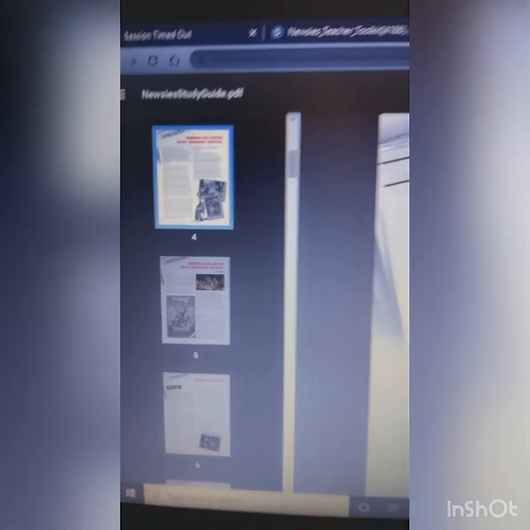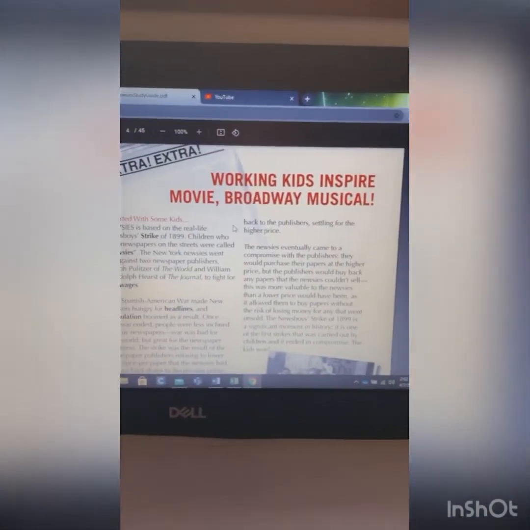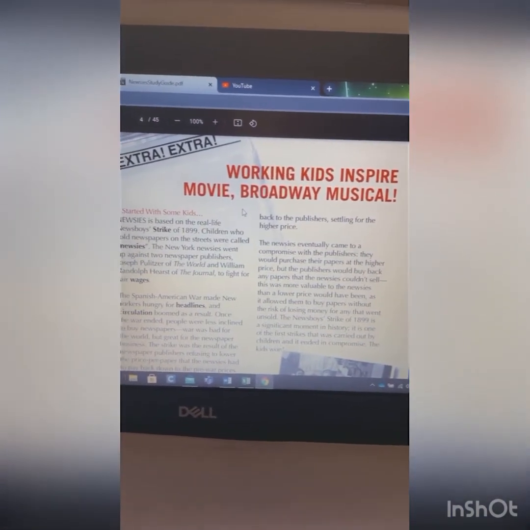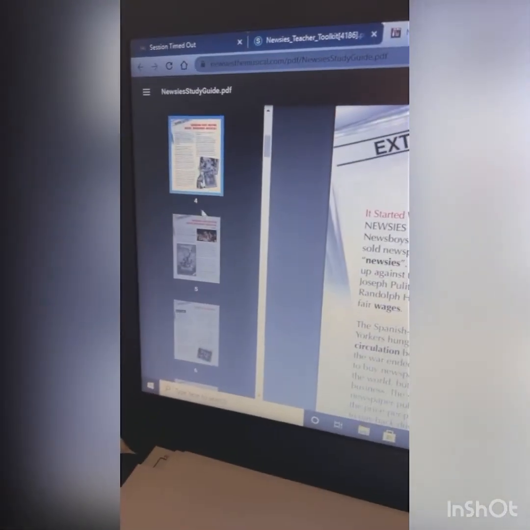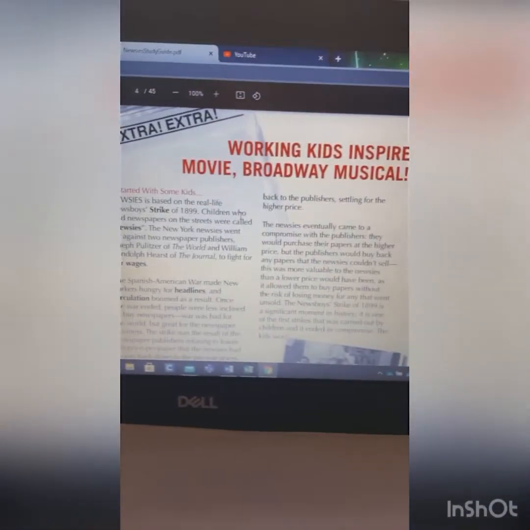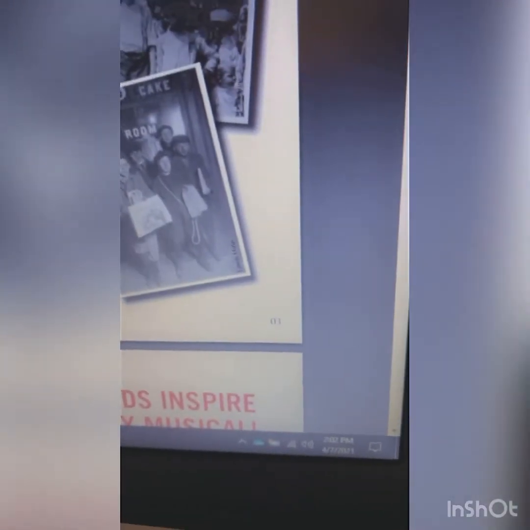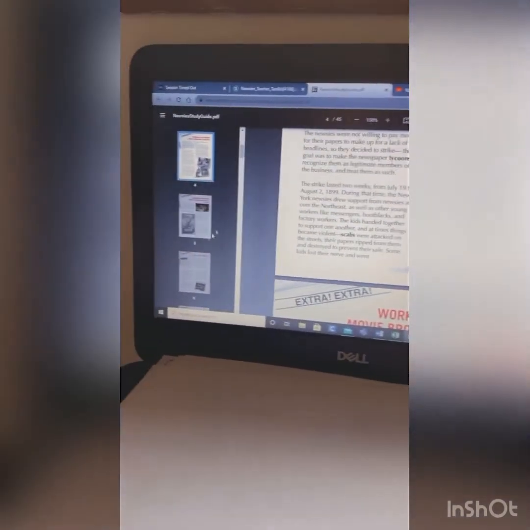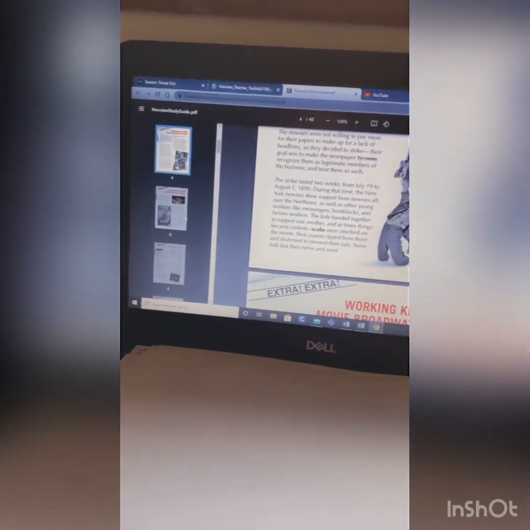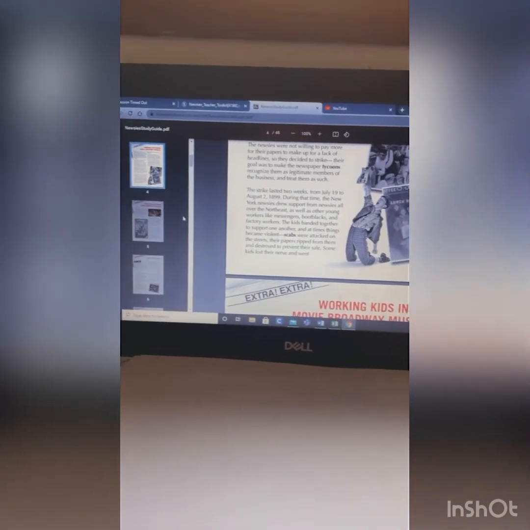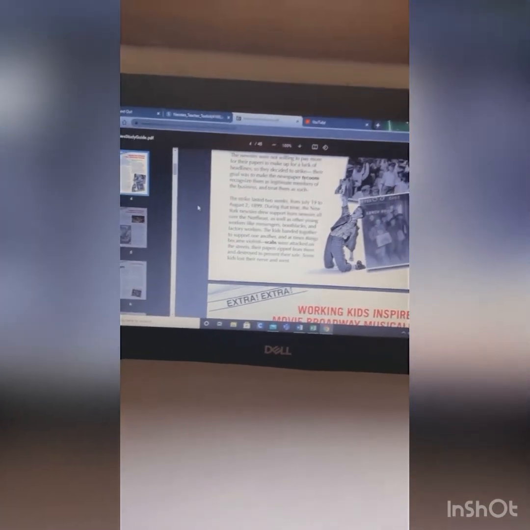You're actually going to start with Working Kids Inspire Movie, Broadway Musical. And on this sidebar, it actually says it's page 4. But if you scroll up or down to find the page number on the actual document, it actually says it's page 3. So just make sure that you're using the sidebar to determine the page numbers. That's how I'll put the page numbers as part of your assignment.